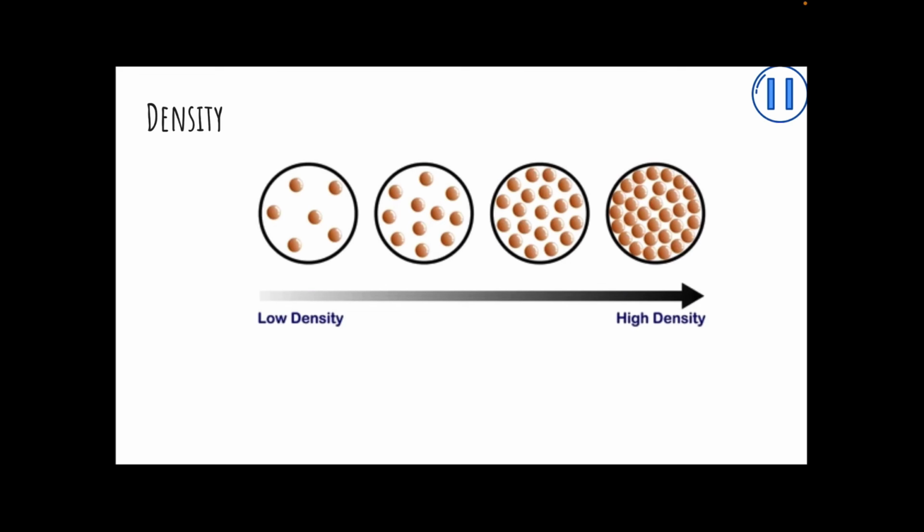Density is a word we use to describe how much space an object or substance takes up, its volume, in relation to the amount of matter in that object or substance, its mass. Another way to put it is that density is the amount of mass per unit of volume. If an object is heavy and compact, it has a high density.